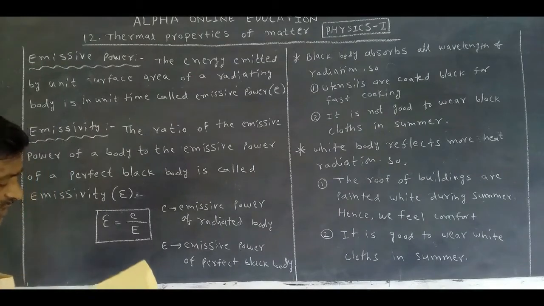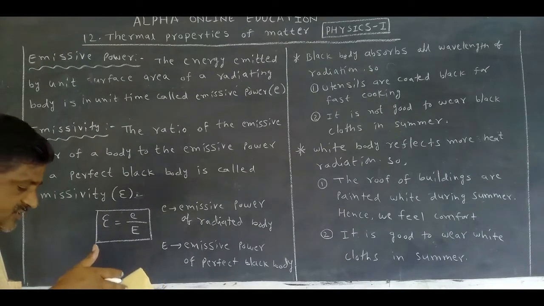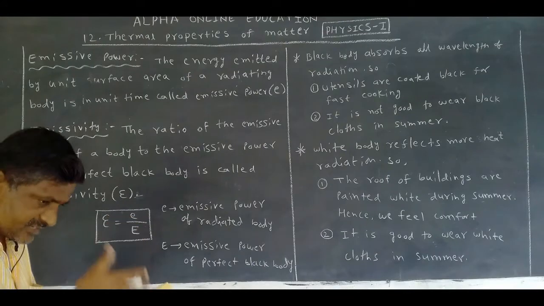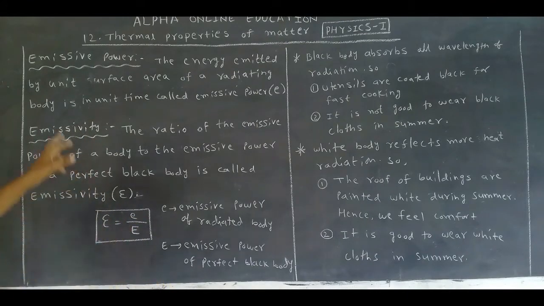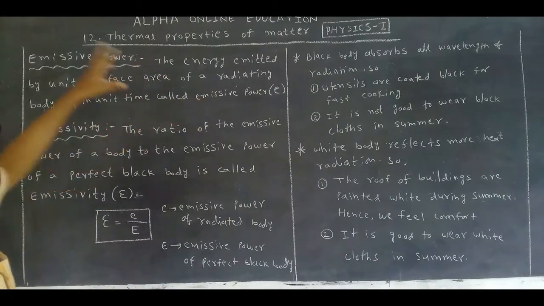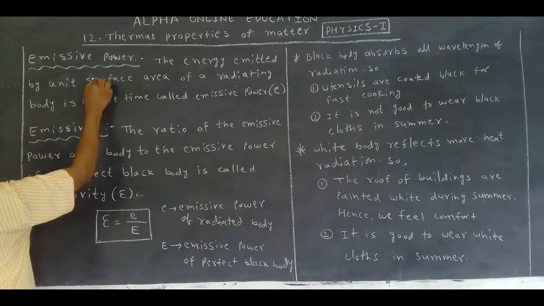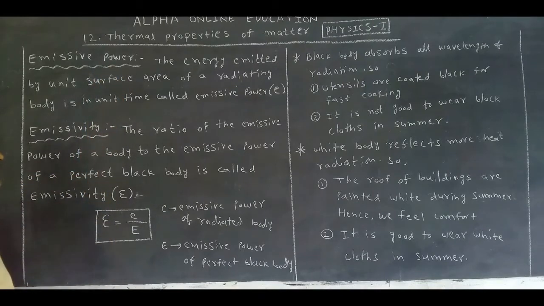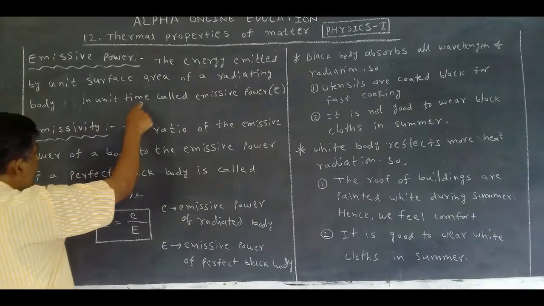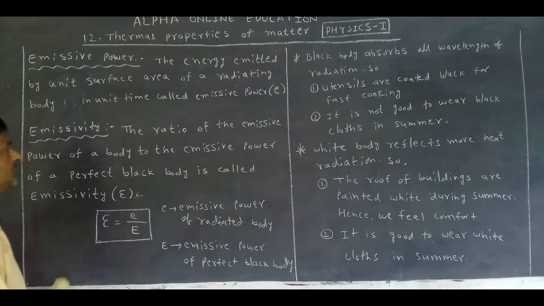This is the surface area. From this surface area, energy is emitted in 1 second. It is called the energy emitted by unit surface area of a radiating body in 1 second, or in unit time, called emissive power, denoted by the symbol E.